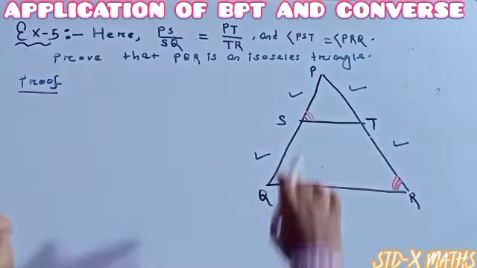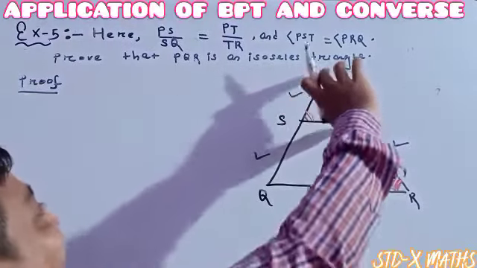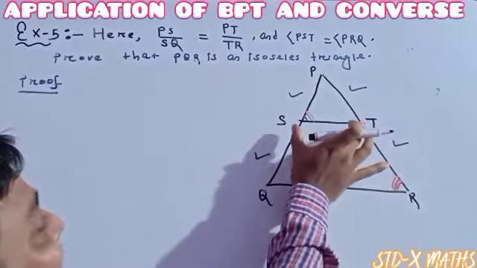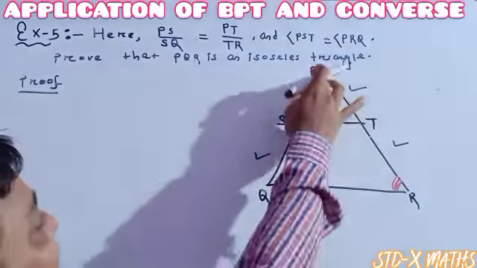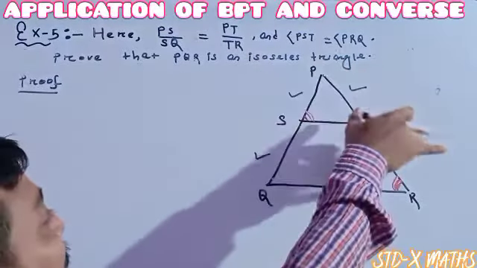See, actually it is given that this one divided by this one is the same as this one divided by this one. It means a line that intersects two sides of a triangle and divides them in the same ratio.